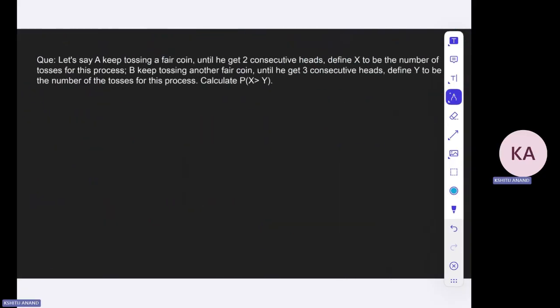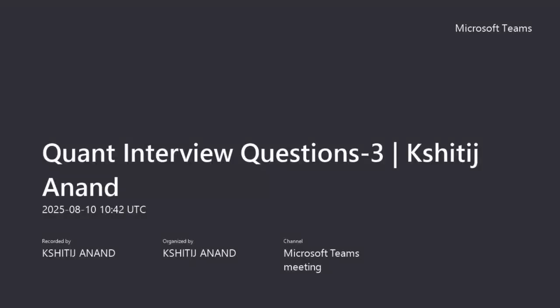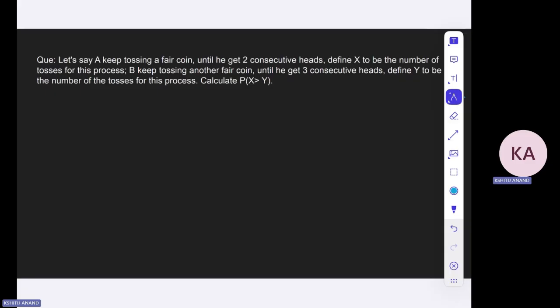And now let's talk about this problem. So let's discuss the fourth and final question of today. This is again going to be a question on the tougher side. Okay. So this particular question says that A keeps tossing a fair coin until he gets two consecutive heads, right? Define X to be the number of tosses required for the process. B keeps tossing another fair coin until he gets three consecutive heads, right? Define Y to be the number of tosses required for this process. Calculate P(Y > X).